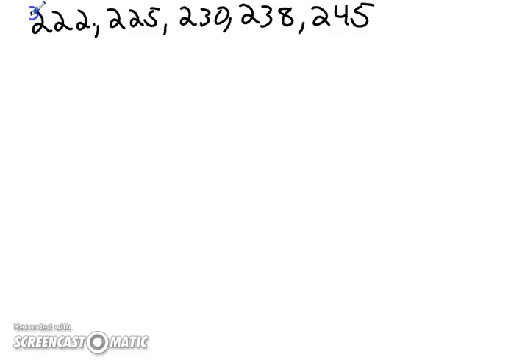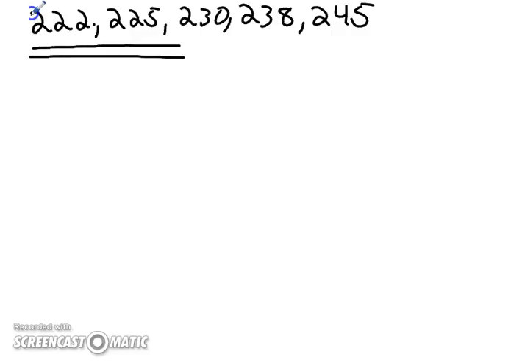To find the median when you have an even amount of numbers, you add up the middle two numbers and divide by 2. In this case, we know that his median went down. It went from 230 to 229. So, it's got to be somewhere to this side of 230 that the sixth game's going to lie. It can't be 230, and it can't be above 230, because that would mean that the median would go up. We need it to go down.